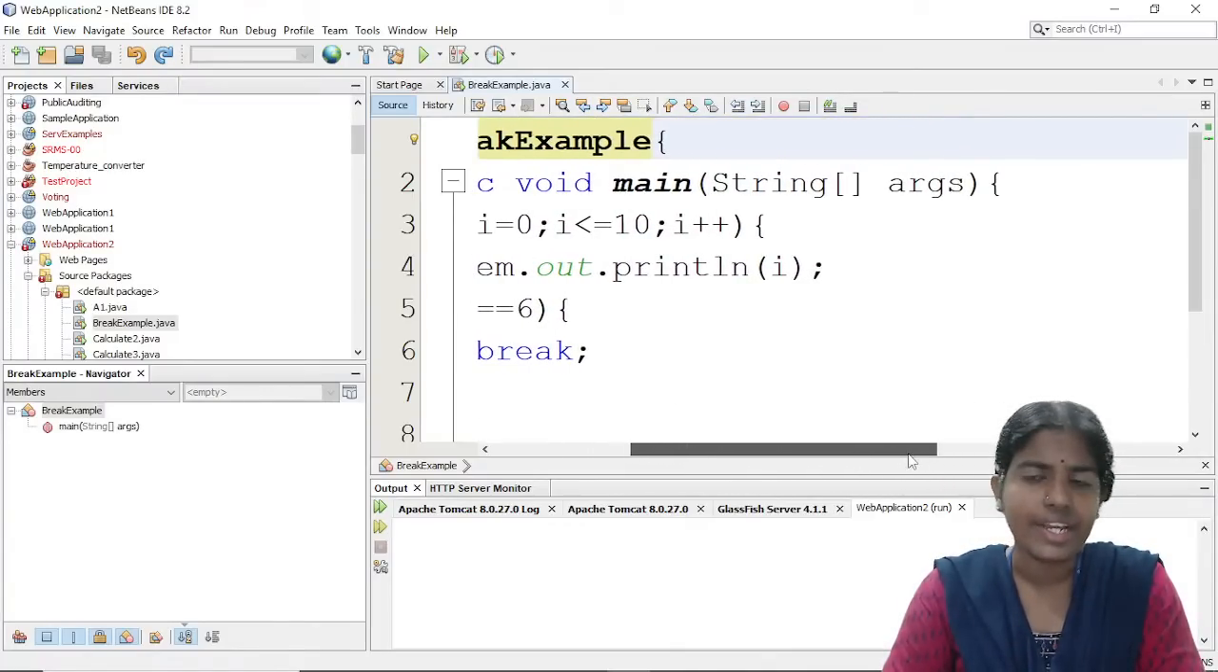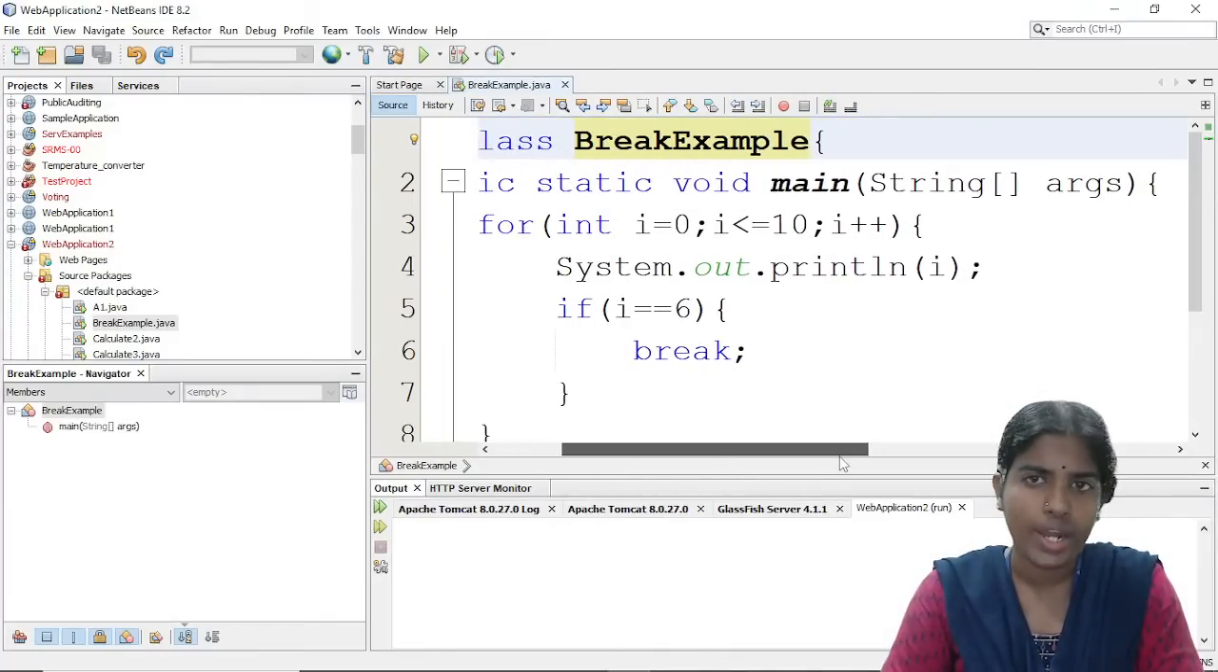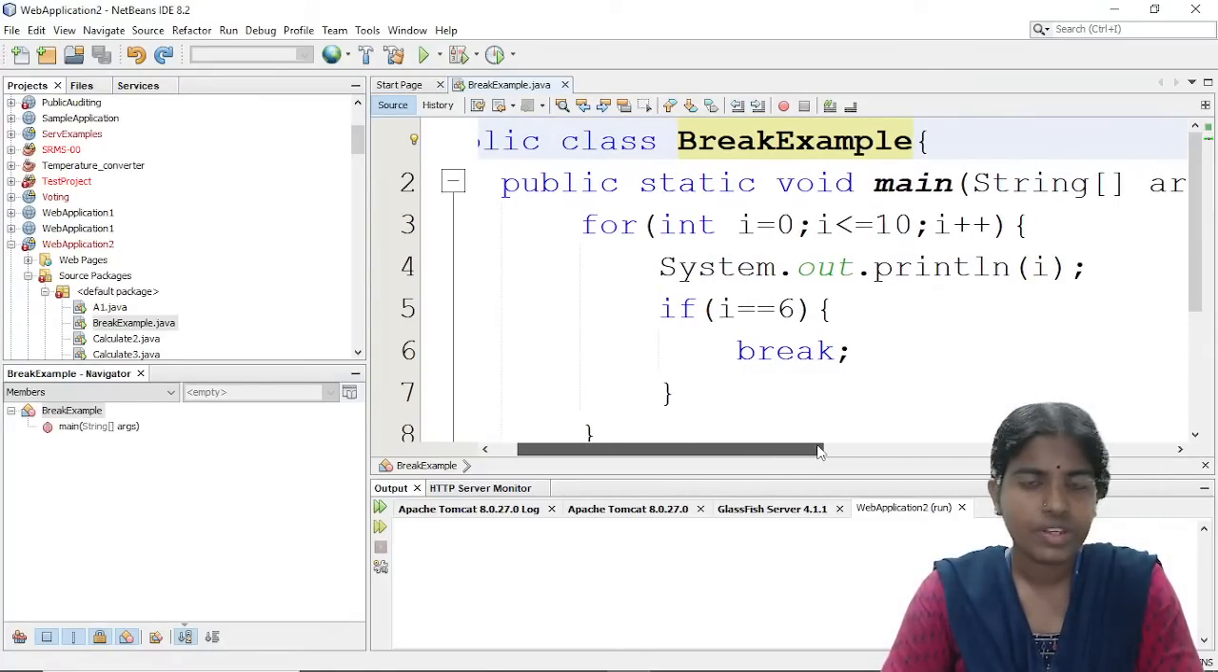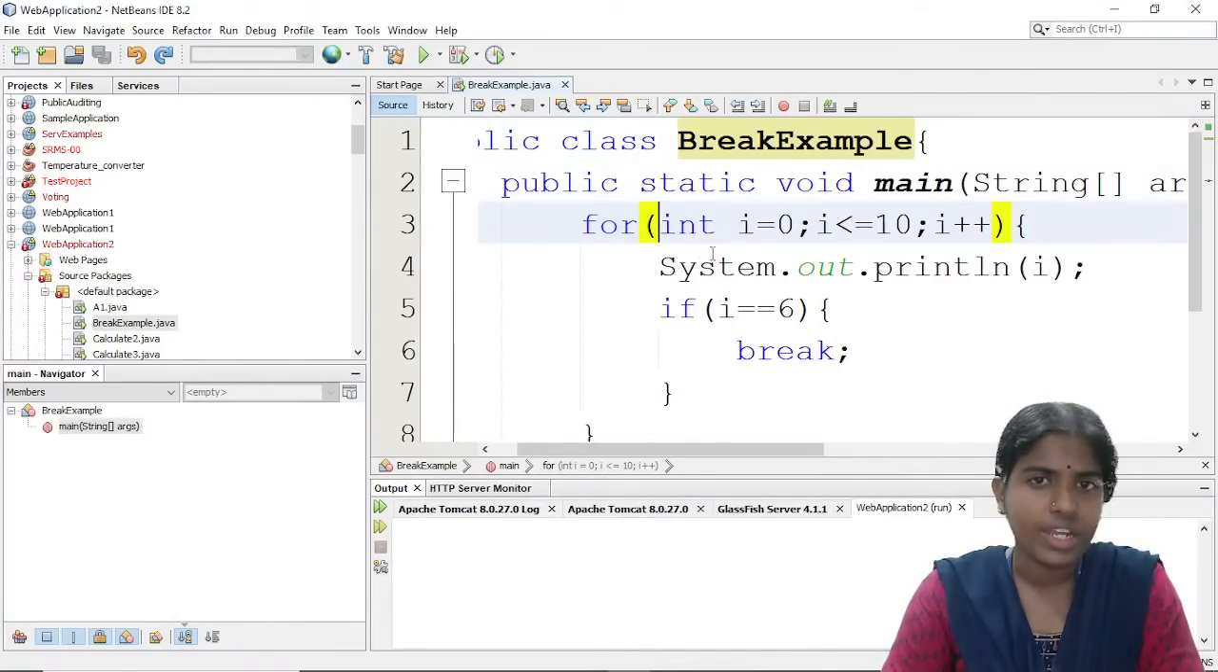Inside this, I am creating a main method: public static void main, where the argument is passed as a string array, String[] args. Always the JVM comes in, and the program execution starts from the main method. And inside this, I am using the for keyword. First comes the initialization section. I am initializing the control variable int i = 0, and then I am giving i <= 10.